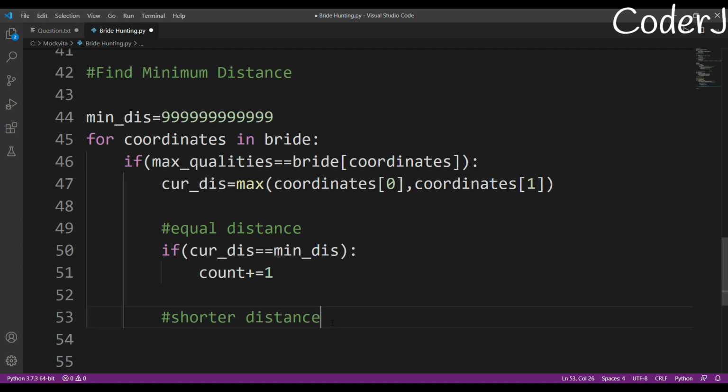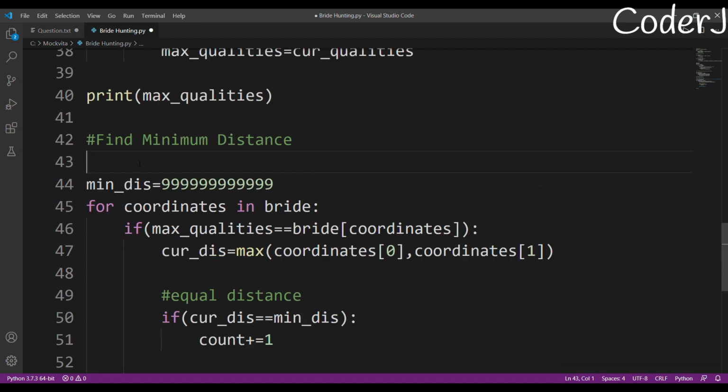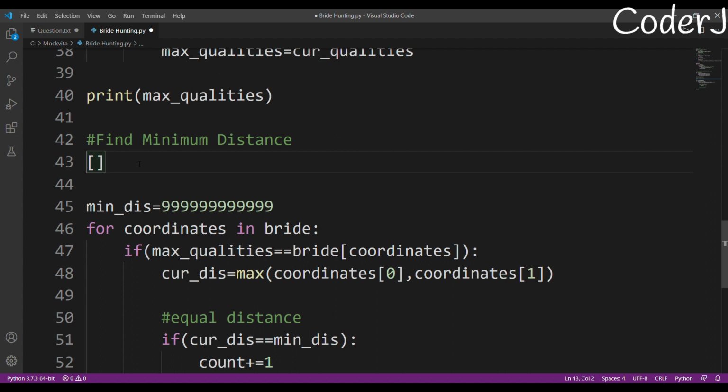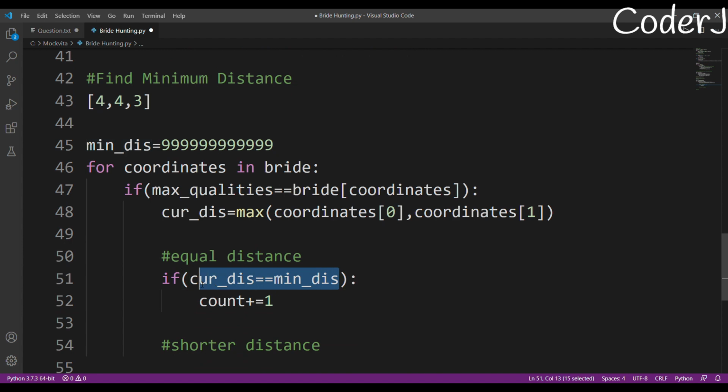Why am I incrementing my count by 1? Because later I will check. Suppose there are three girls who possess 8 qualities, and their distances are like this: 4, 4, 3. Initially the minimum distance will be 4. After that, our current distance will be 4 again, because we are at the second bride's house, so we match this condition and increment the count by 1.